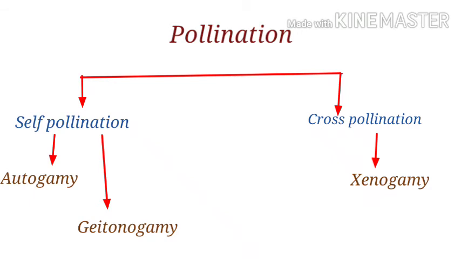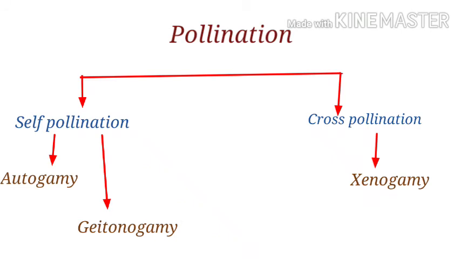Next is cleistogamous flower. What is the peculiarity of cleistogamous flowers? Flowers which do not open at all are called cleistogamous. In such flowers, anther and stigma lie close to each other. When the anther dehisces, pollen grains come in contact with the stigma. So these are the peculiarities of cleistogamous flower. Here there is no chance of cross pollination.